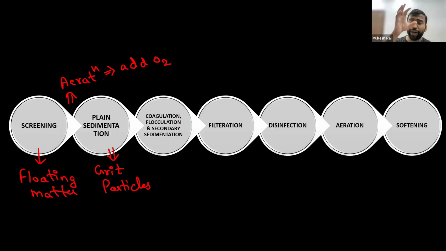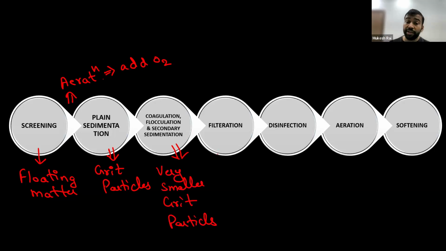Now, after the removal of heavy grit particles, if very fine, smaller particles are also present in that water, then they will not be removed with the help of the plain sedimentation tank. We have to make other efforts to remove those smaller or very fine particles, and for that we have another treatment unit, that is sedimentation aided with coagulation and flocculation. When we remove the very fine impurities from the water, then we have the other treatment unit. That is the filtration process.